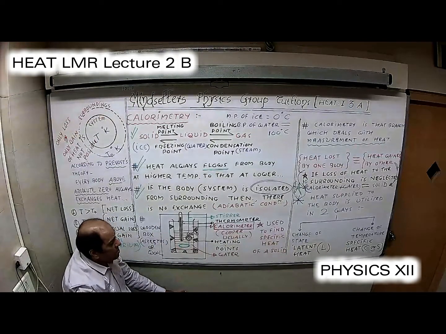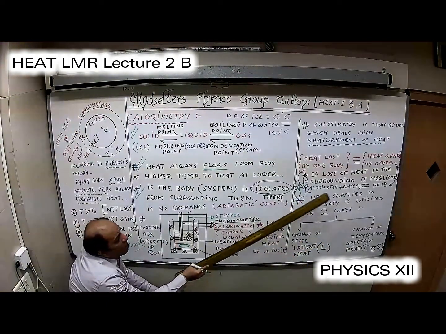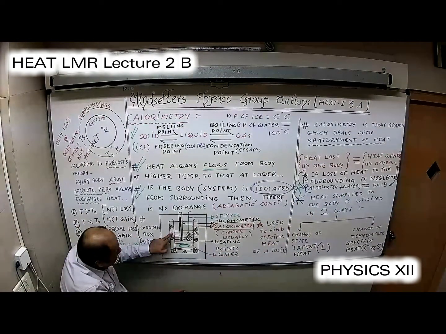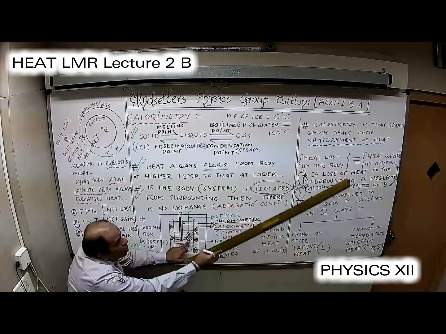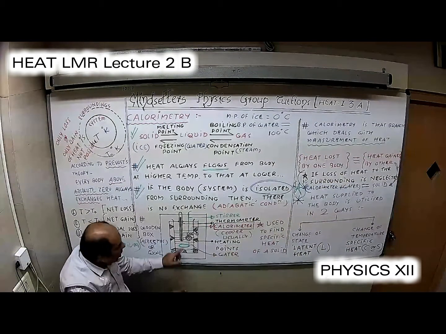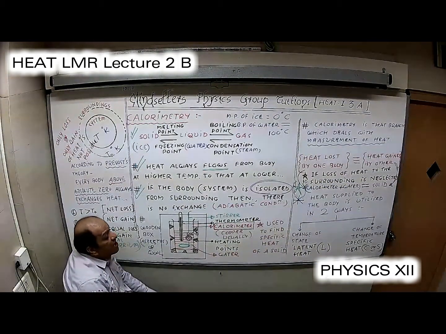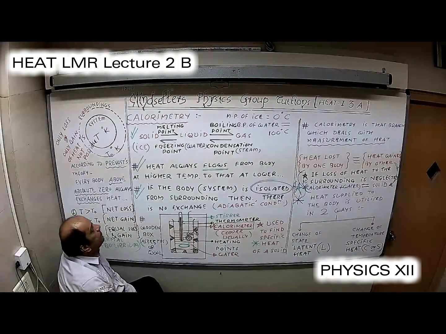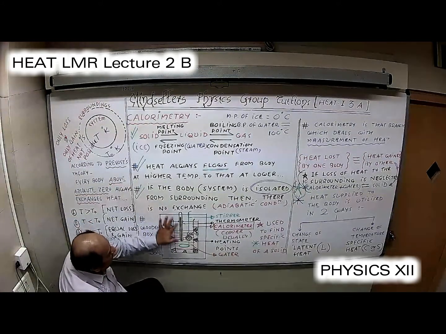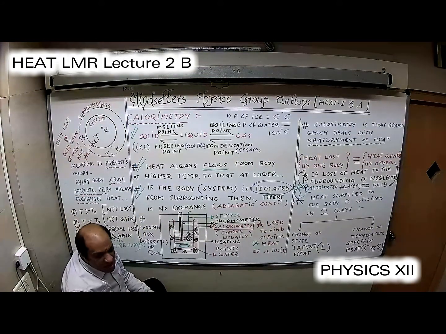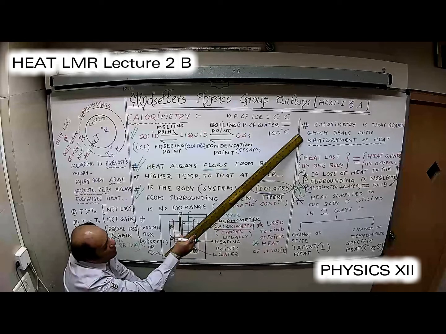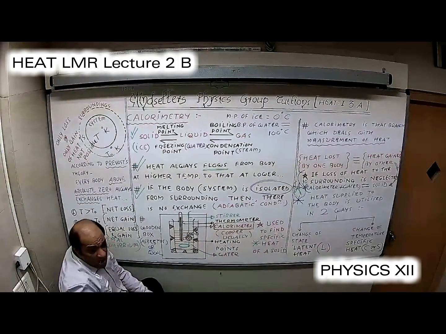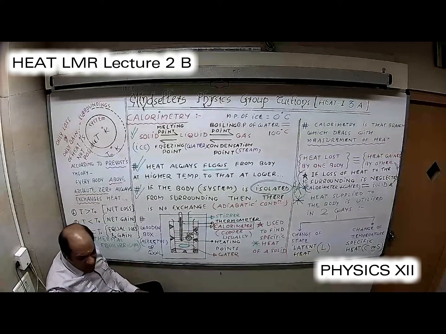And now you are going to say heat lost by calorimeter and water. Heat lost by the calorimeter, this red one, and water is heat gained by the solid. Right? When you solve this mathematics, you will get the answer for the specific heat of the solid. Right? So this was the design of the calorimeter. This is the purpose of calorimetry. This is the working principle of calorimetry. Right?